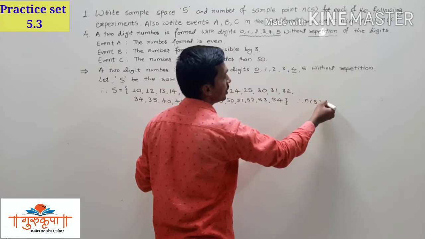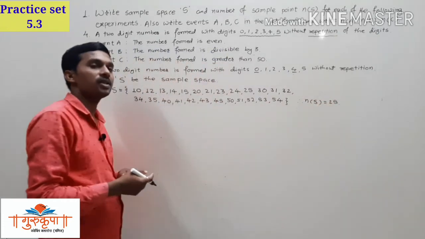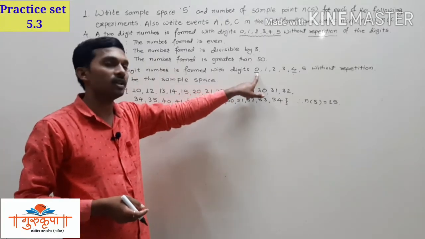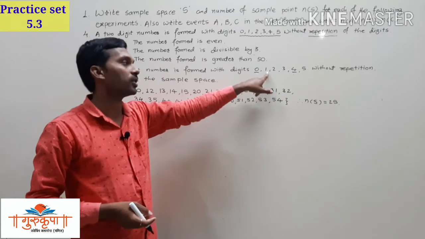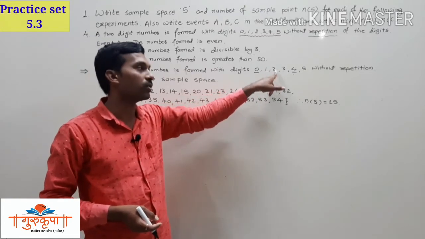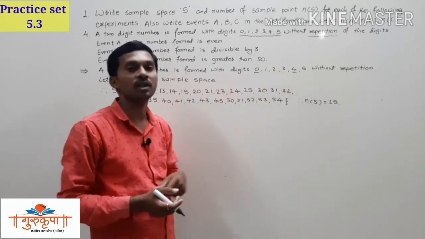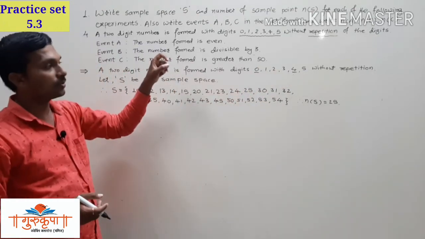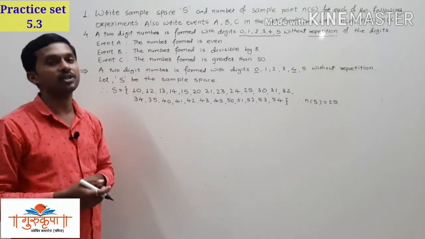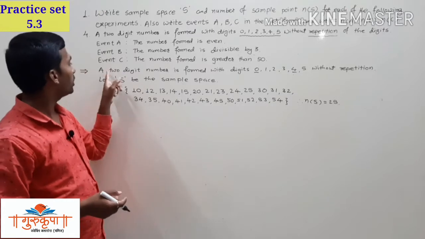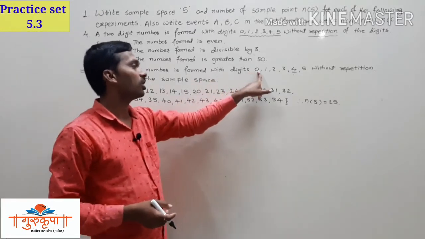Number of elements is equal to 25. Actually we have 6 digits, but writing 0 in the tens place we cannot get a 2-digit number. 01 is 1 only, 02 is 2 only, 03 is 3 only, 04 is 4 only, 05 is 5 only. So these 5 are not 2-digit numbers, we get single-digit numbers only, and we have to get 2-digit numbers. So we get 25 elements in all.